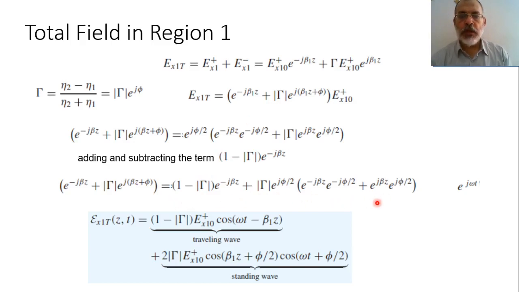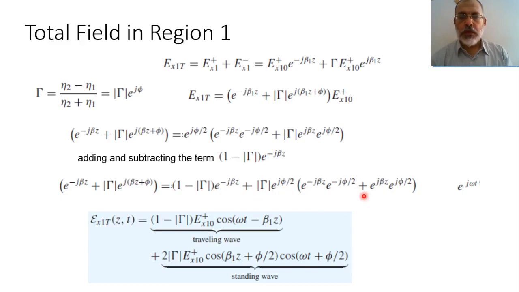Now, if we are interested in the instantaneous electric field, we multiply this phasor quantity by e to the power j omega t and take the real value of this quantity.